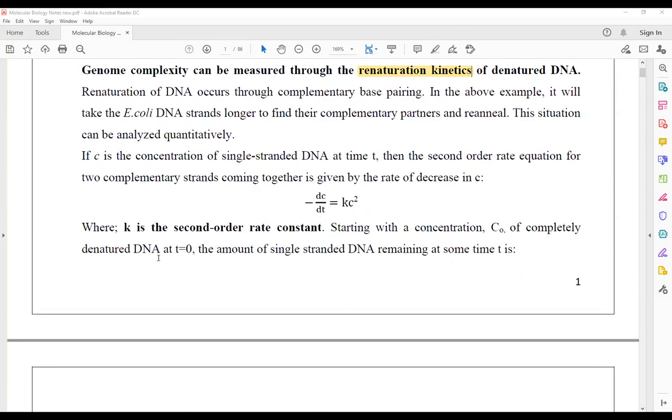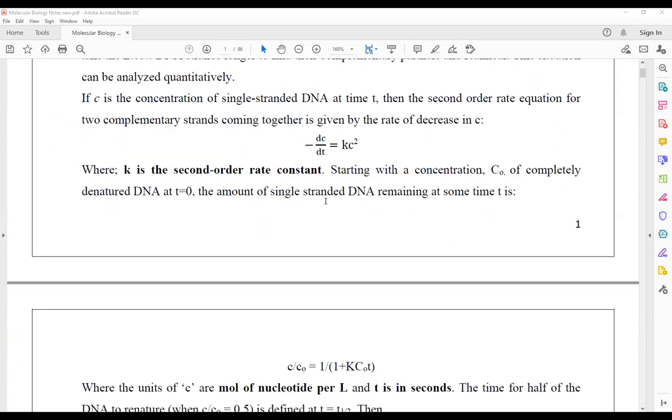Now see, this is a second order rate equation that you have gotten. Now just integrate the second order rate equation. For the integration, we will have to set up the limits. Integrate on both sides. During integration the constant is always kept outside. Every negative and positive sign is always taken outside. Now you just integrate from c naught to c.